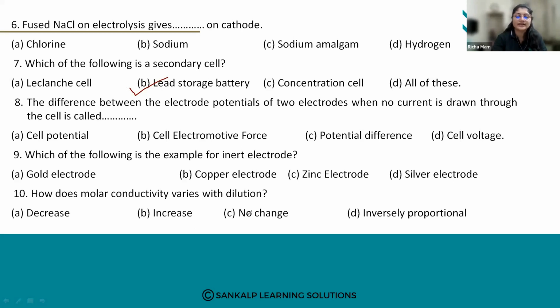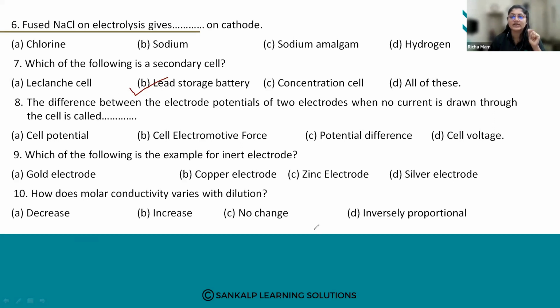So we have seen what a secondary cell is. Secondary cells are those cells wherein you can recharge and reuse them. Here the redox reaction converts chemical energy into electrical energy, and it can be reversed by passing an electric current. After the battery gets discharged, you can recharge it by passing the current through in the opposite direction, and it can be used again and again.